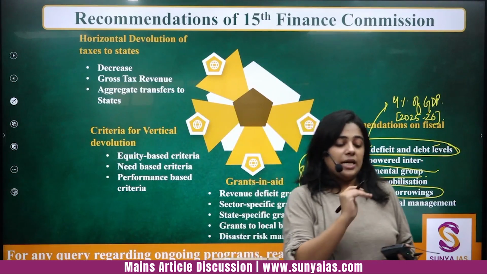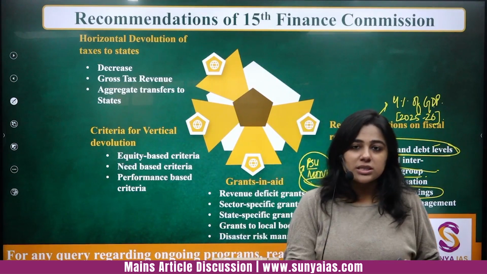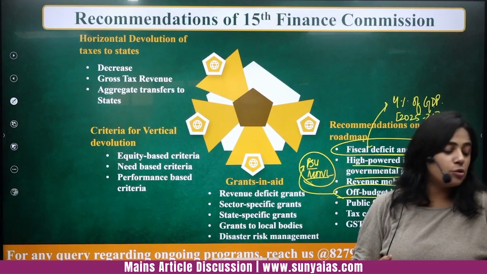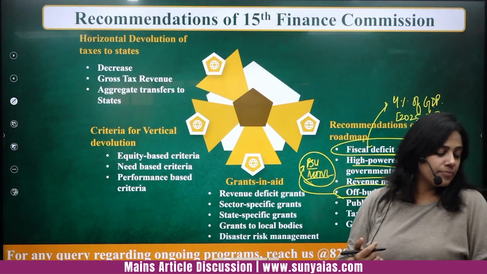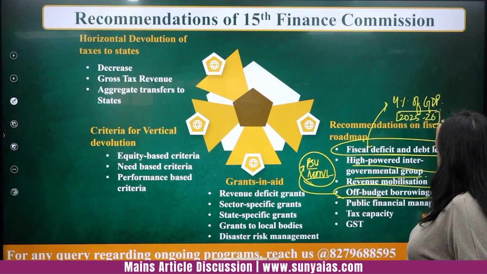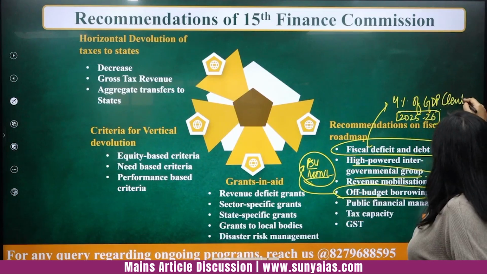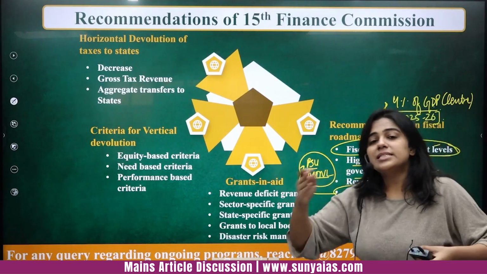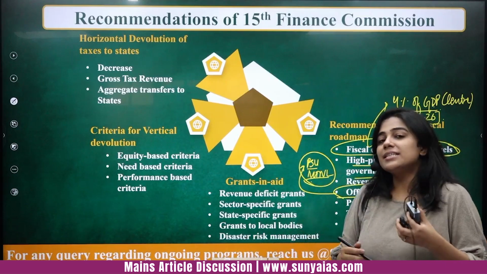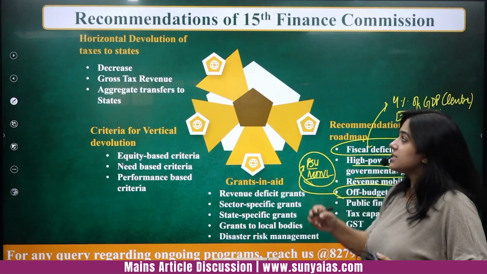You have been extensively breaching those targets, and now you need to achieve those targets. Ultimately, 4% of GDP for the center. And for each of the states, how much debt and fiscal deficit can the states have?